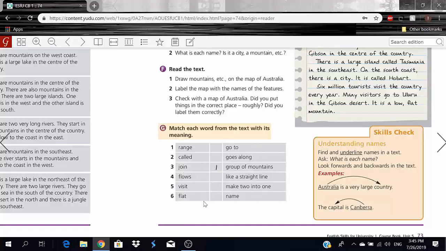And finally, we have number 6, flat. Flat means something like a straight line. So, you guys know what curved means, right? So curved means that it's simply not straight, not flat. Curved means it kind of takes a line, but a line takes kind of like a bump, right? So this is usually what a curve means, but when it's flat, it's completely flat, like a pencil or a line, a straight line, okay?